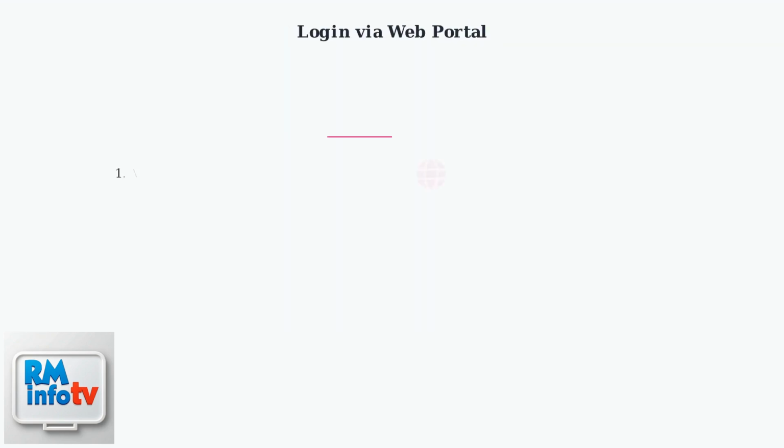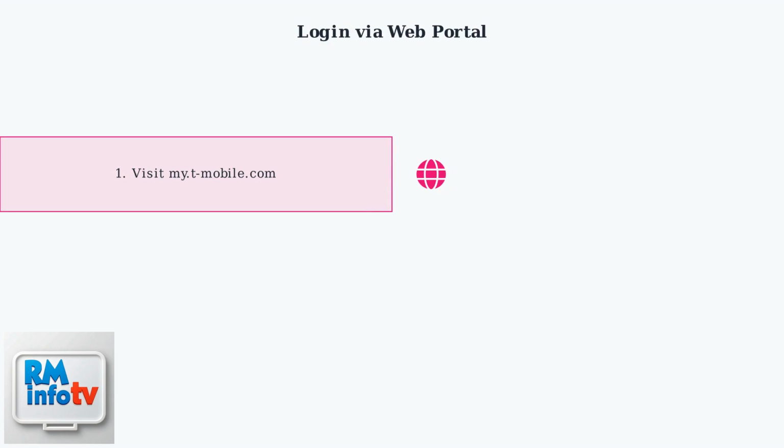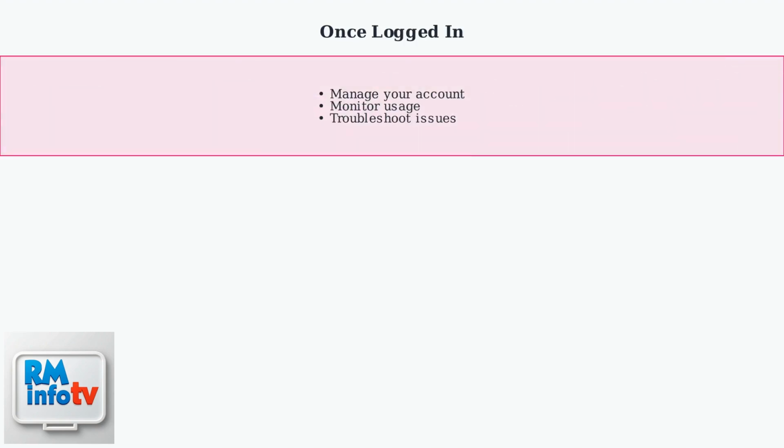For the web portal, visit my.tmobile.com in a web browser. Click Sign In the top right. Enter your credentials and complete two-factor authentication. Once logged in, you can manage your account, monitor usage, and troubleshoot issues.